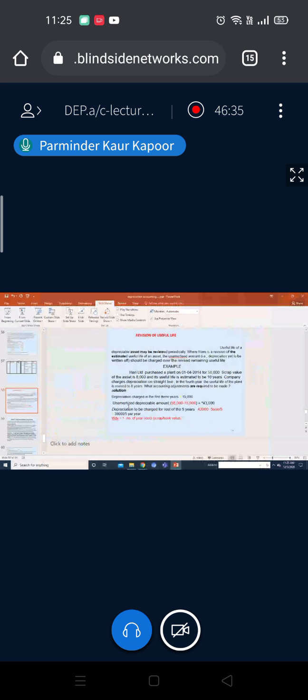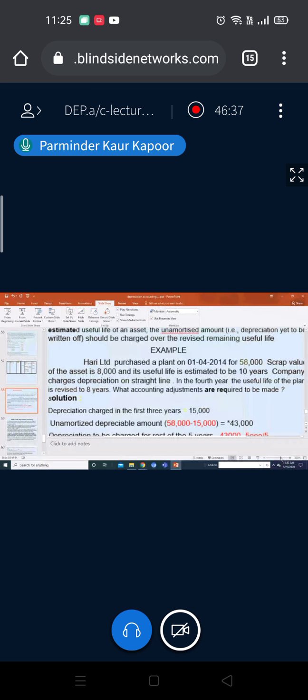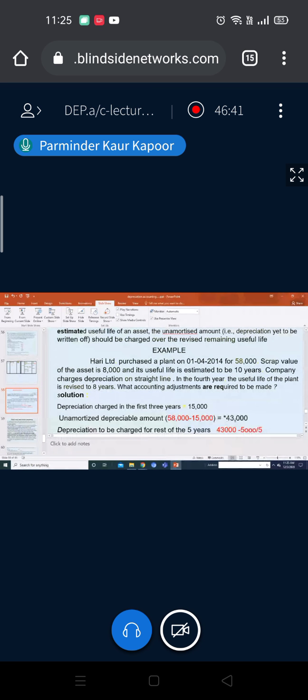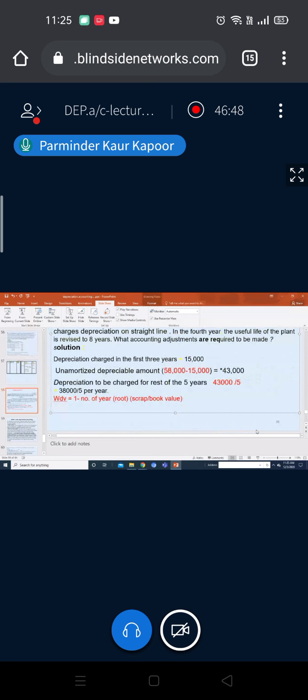So this 43,000 depreciation is to be charged for the remaining 5 years: 43,000 divided by 5, which is equal to 8,600. That is the depreciation which you are going to charge if your life is changed.